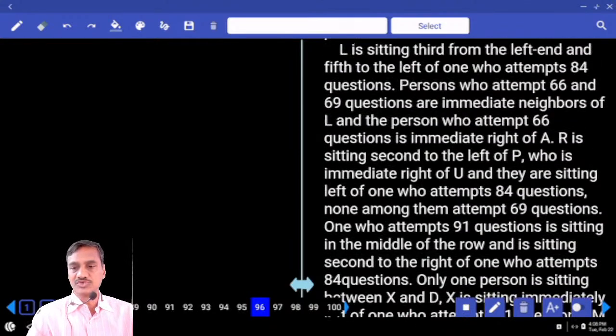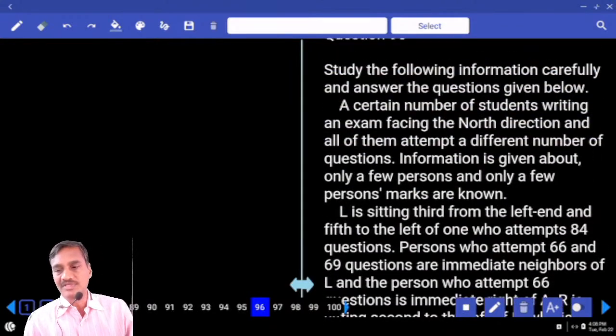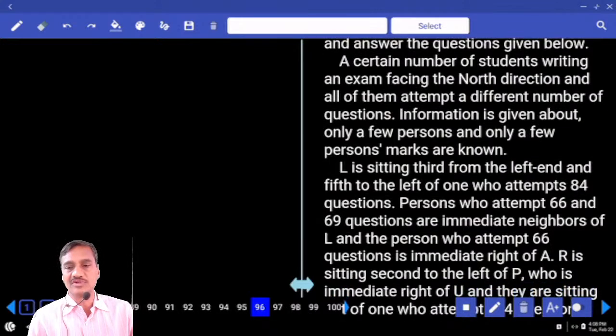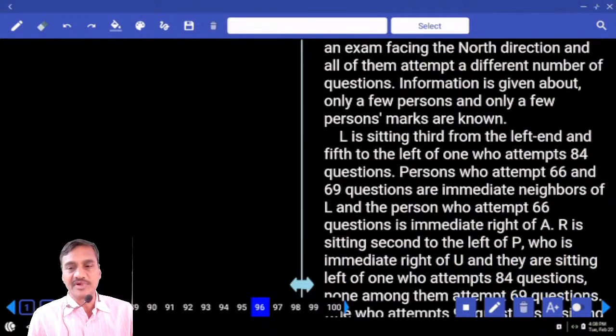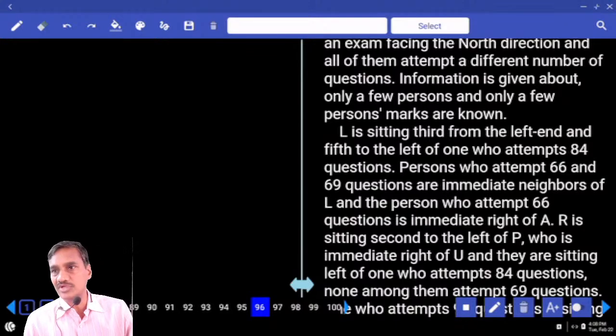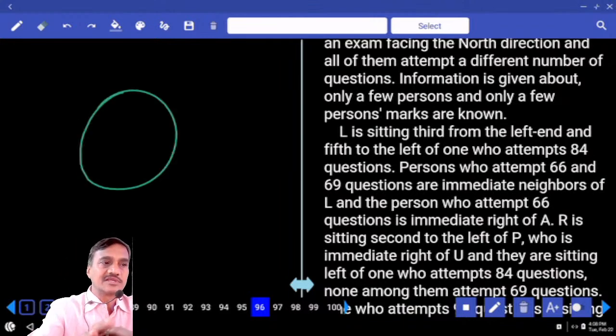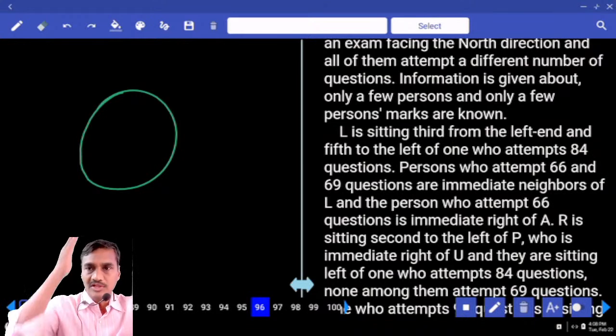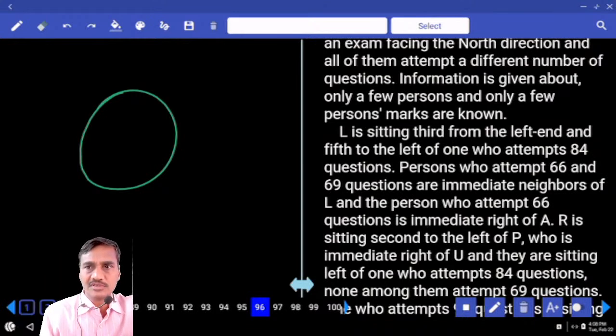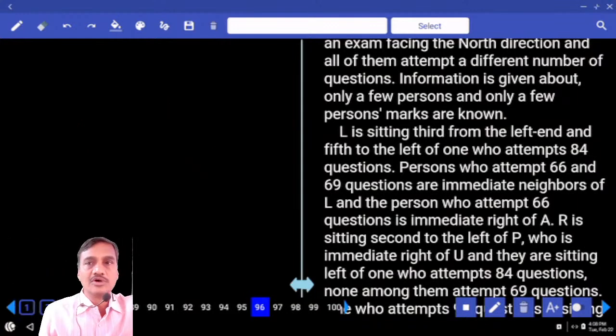Now in this 96 to 100, a certain number of persons are writing an exam facing north direction, and all of them attempt different numbers of questions. Earlier we started with circular arrangement and discussed it continuously for 5 to 6 days. Then we introduced the linear row, which we discussed last Saturday. All the persons were above and below, in a queue. Then this comes under the 3rd priority, that is row arrangement.